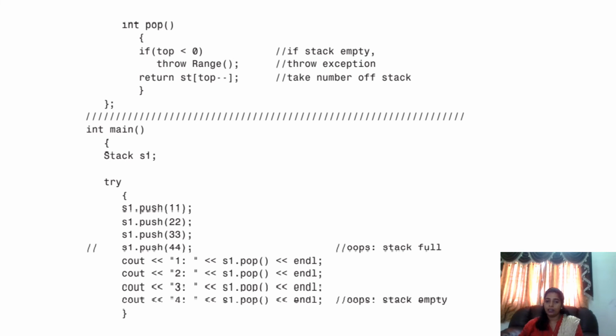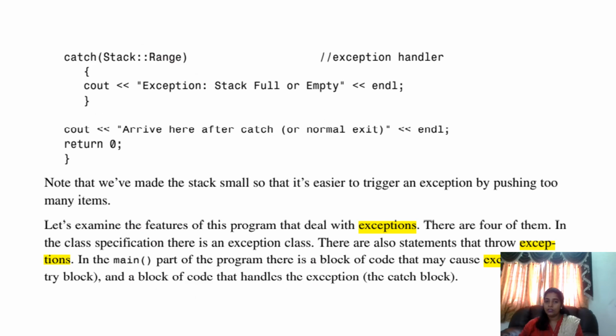We will see the output when we display all this. When you display using pop, that means we are calling pop also. With pop we can take out three elements. When we try to take the fourth element, it should give some message. That message should be written inside the catch block. That is catch, stack, scope resolution, range. This is called the exception handler. Whatever the exception is, when the stack is full or when the stack is empty, it should display the message, stack full or empty.